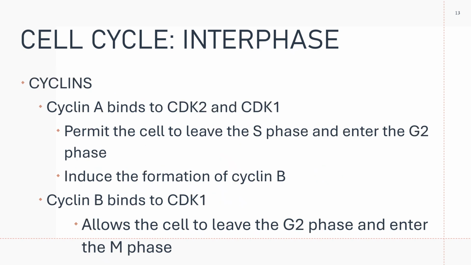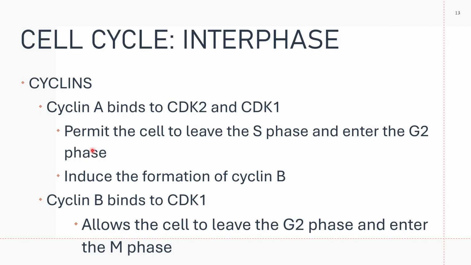And then you have your cyclin A. Since we did talk about cyclins, let's finish the cyclins here. You have cyclin D and cyclin E earlier. Your cyclin A, please note, is synthesized in S phase. This one will bind to CDK2 and CDK1, cyclin-dependent kinase 1 and cyclin-dependent kinase 2.